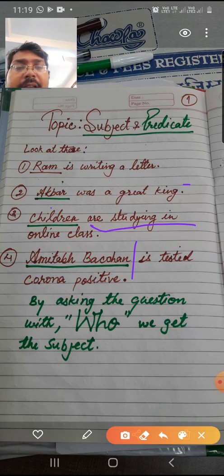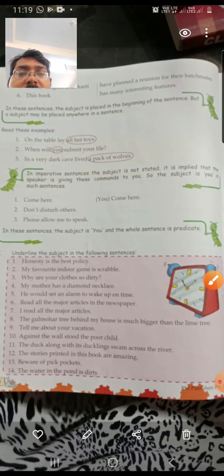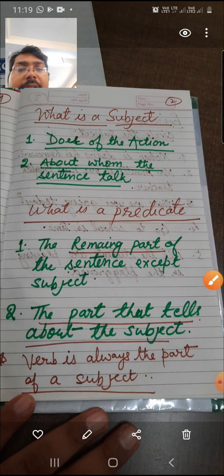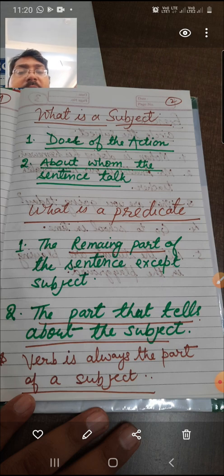So in this way we can understand that the part of the sentence other than the subject, except the subject, means leaving the subject, the remaining part of the sentence is what? Predicate. And also there is one quality of the predicate, that it is the part that tells about the subject. The predicate tells you about the subject. So the other part of the sentence that tells about the subject is called the predicate part.